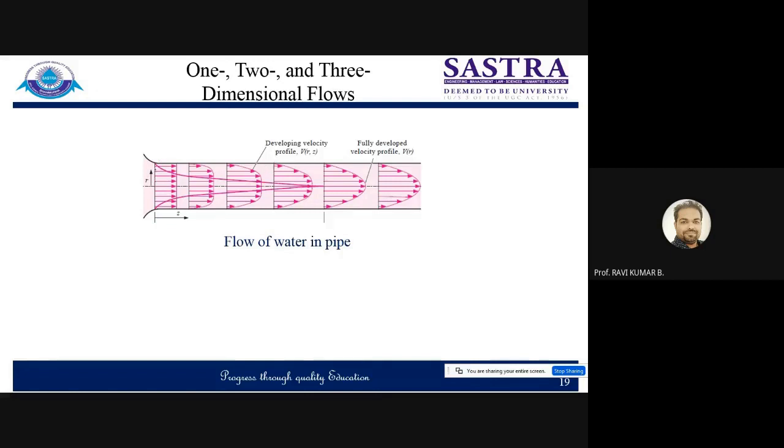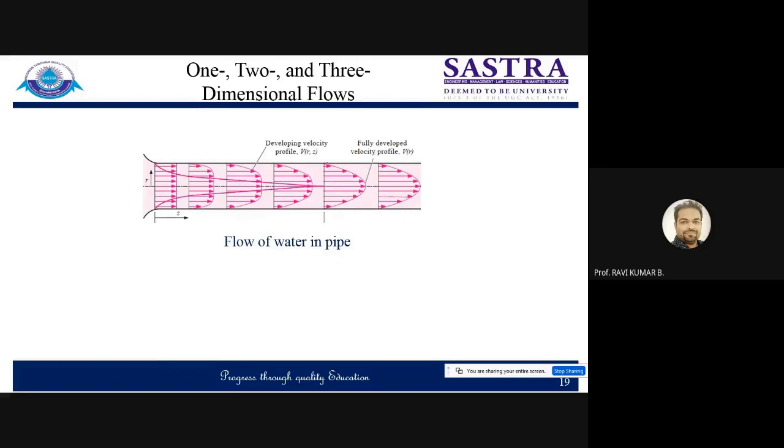The zone starting from this point up to this point is known as developing flow. So in the developing flow regime, flow will be two-dimensional, because there is a change in velocity across the radius direction as well as along the length direction.